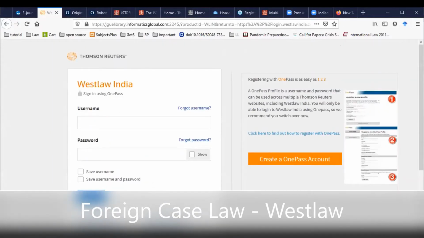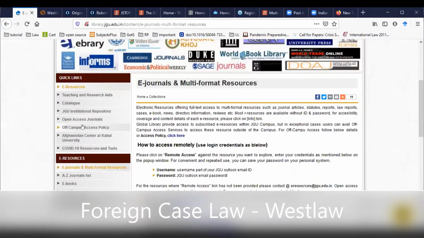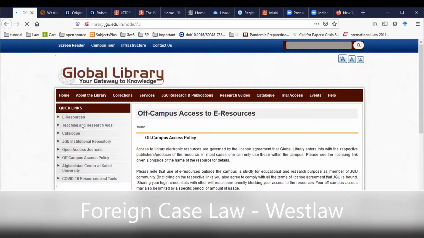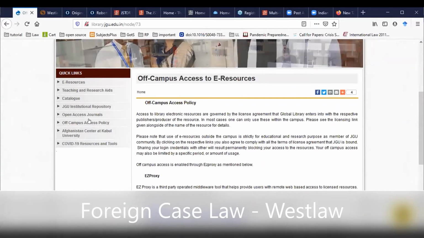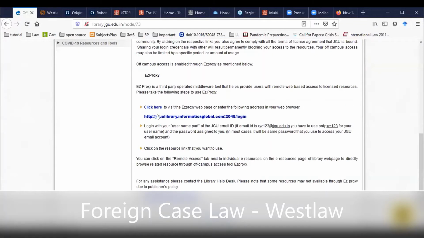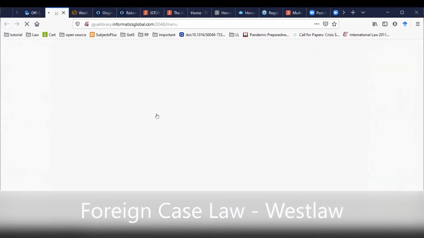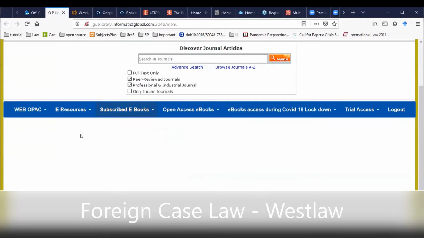Oops. So, ma'am, we can use the other way also. There is another way to log in. So the other way to log in would be the off-campus access policy. Right from the quick link, you can go through off-campus access, click on this given link, or you can either way click here as well. So either option would work, and you are right here on the resource page.